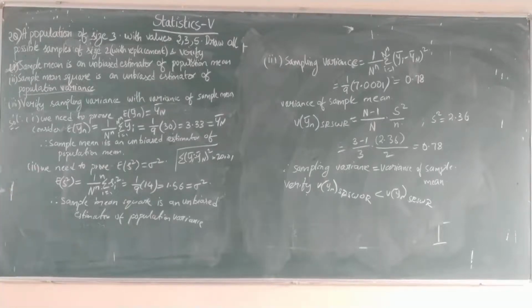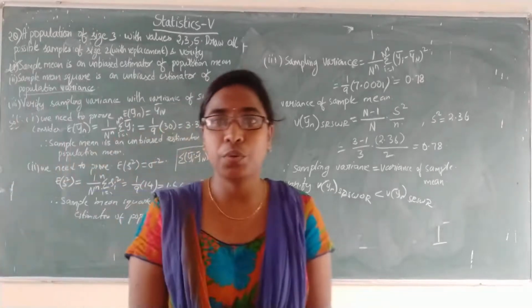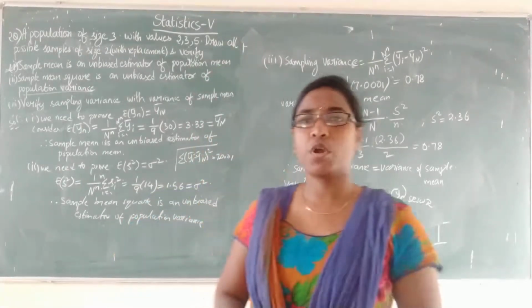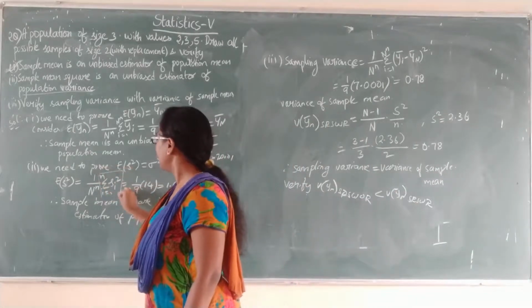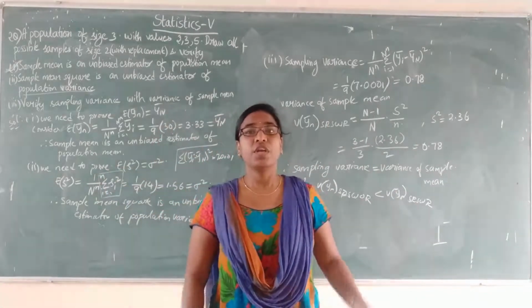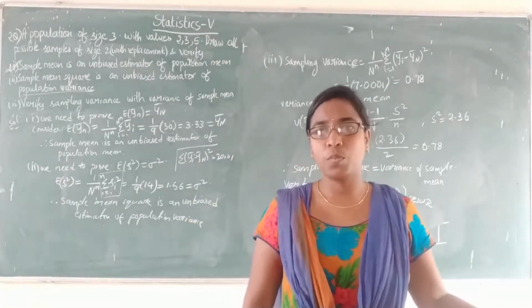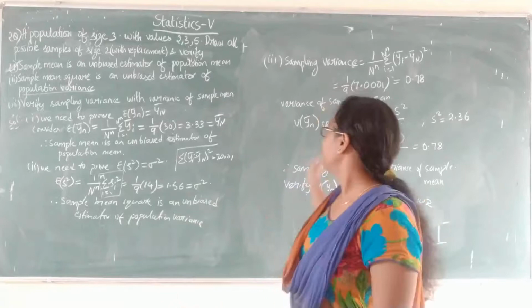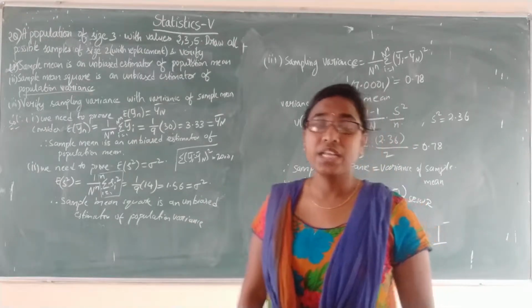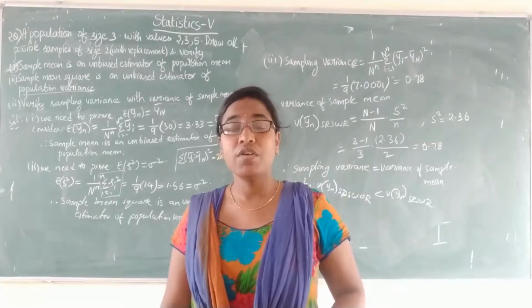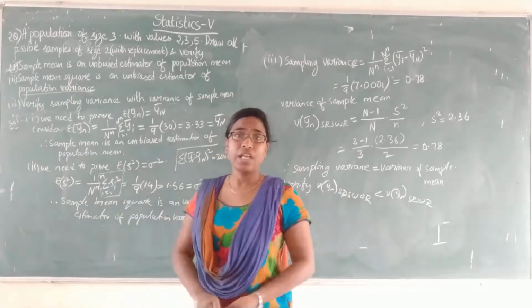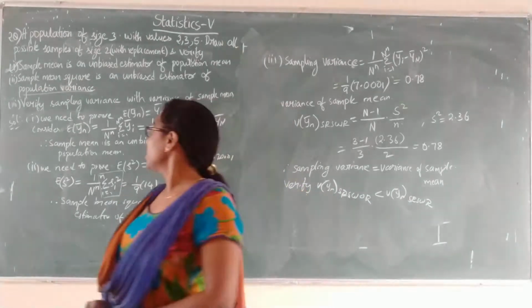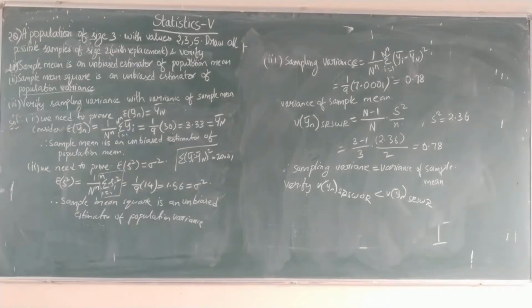So this is a problem related to SRS WR, and we have finished the problems for SRS WOR and WR. In the previous problem, we directly wrote the Si square values. If you feel confused, you can do the first problem also in this procedure. In our fourth column, we took Si square values, right? You can calculate those Si square values for the previous class problem also. Then it will be easy for you to get the Si square values. So this is our class today, and in tomorrow's class we will start a new topic.